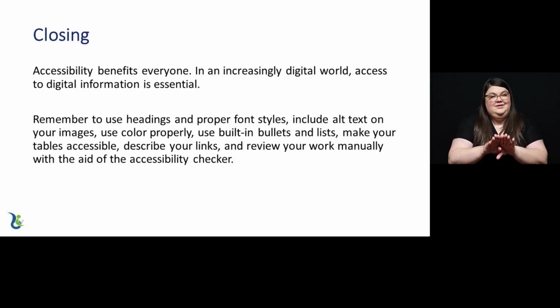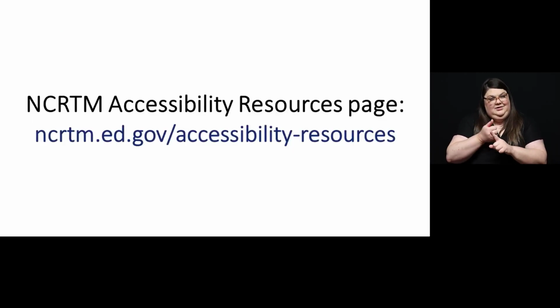Closing. Accessibility benefits everyone. In an increasingly digital world, access to digital information is essential. Remember to use headings and proper font styles, include alt text on your images, use color properly, use built-in bullets and lists, make your tables accessible, describe your links, and review your work manually with the aid of the accessibility checker. Thank you for taking the time to learn how to improve the accessibility of your Microsoft Word documents.